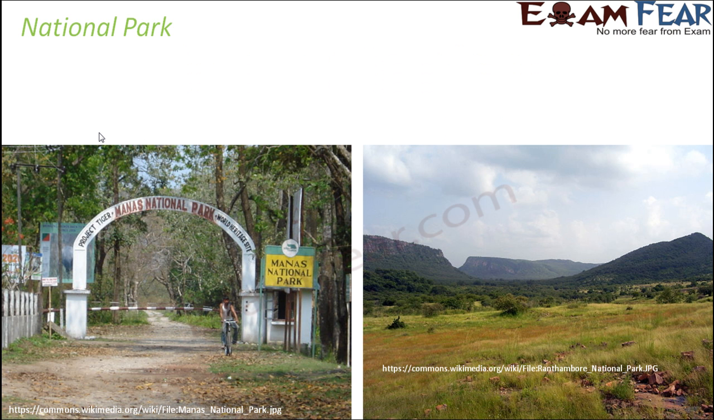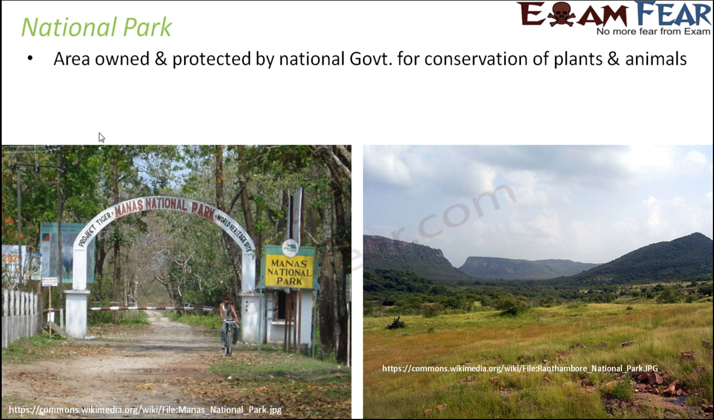Let's talk about the national park. A national park can be defined as an area owned and protected by the national government for conservation of plants and animals. All of the national parks which we were discussing some time back come under the control of the national government. However, they are also run by the state government.